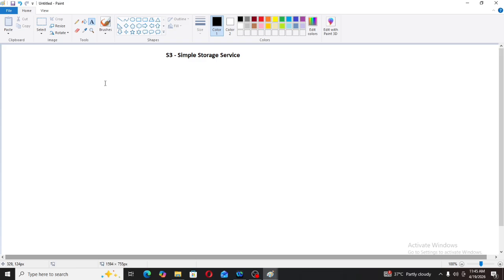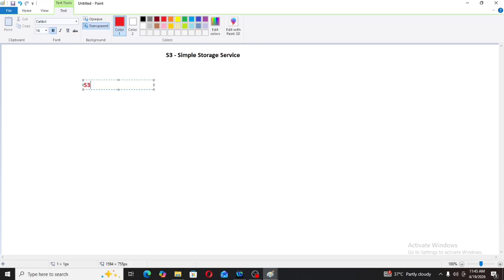We will take care that there will be high availability and your files will not be corrupted. So can I say that S3 has unlimited storage? Yes, S3 is unlimited storage.